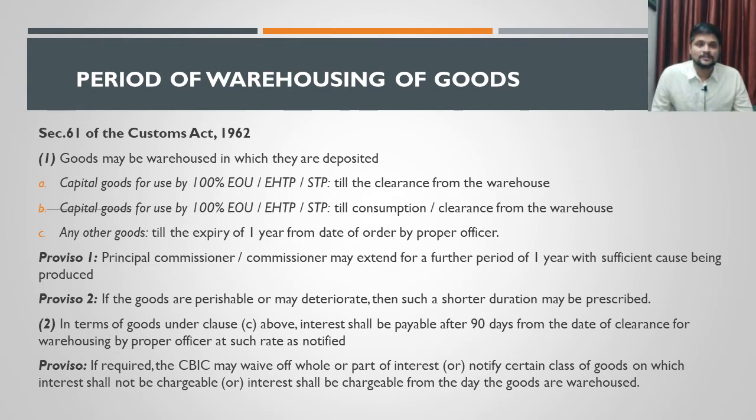And let us now discuss subsection 2. Subsection 2 says, if the goods are falling under the category of clause C. Clause C is what? Any goods, and the time limit is provided up to 1 year only. If those type of goods, though the period allowed to be warehoused is 1 year, once the goods are kept for more than 90 days, then interest has to be paid on that. Interest is payable after 90 days, but the goods can be kept for 1 year.